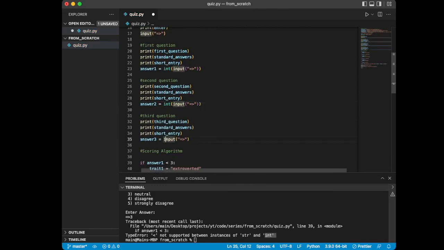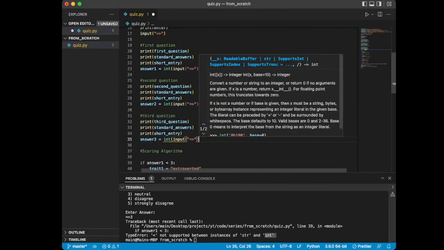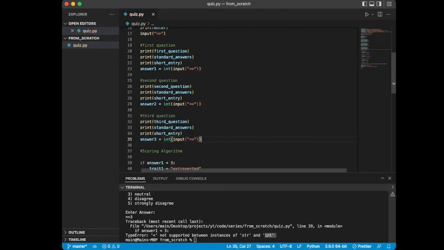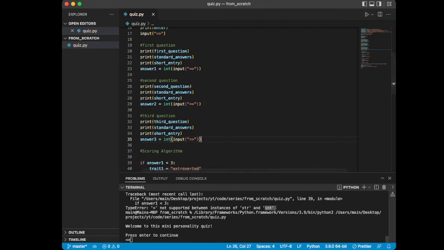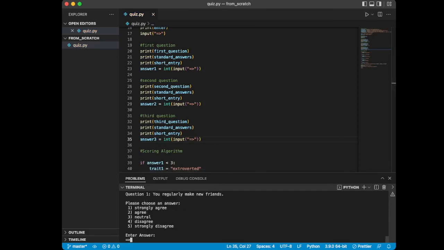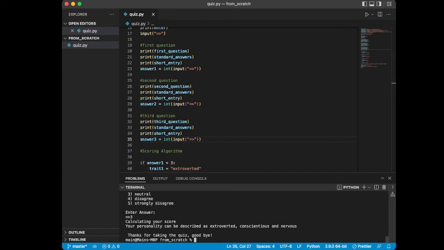We're going to do that for all of our answers. Hit save. And now, if I run this, and we put in, maybe we'll just do 1, 2, 3. You can see we don't get that error anymore, and it actually gives us a score.